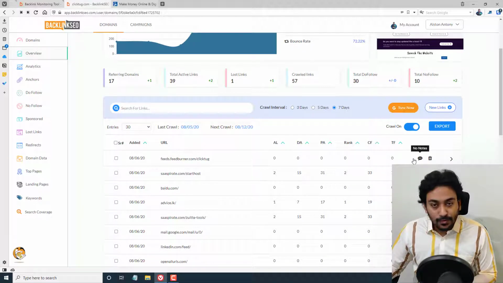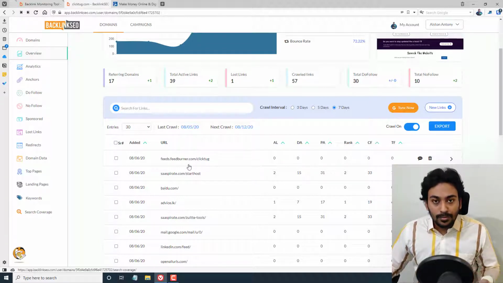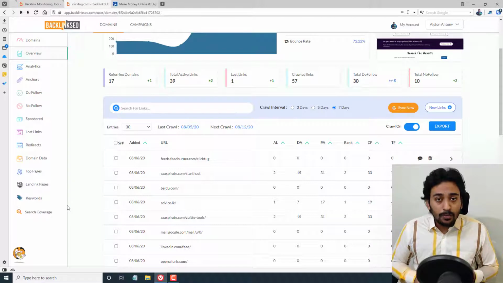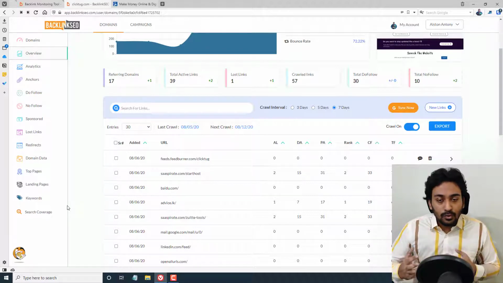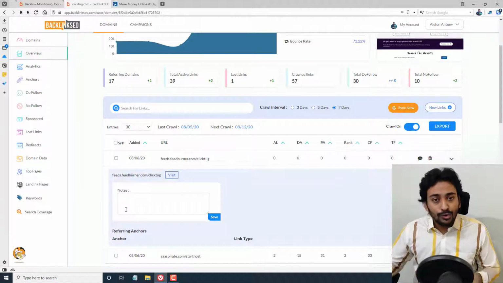Let's say, for example, you have created these links, but there is something you need to remember about a link, for example a username or password, or you paid for some kind of outreach process and you need to make sure that you maintain the contact addresses and everything. What you can do is go inside this and create a note for that backlink.